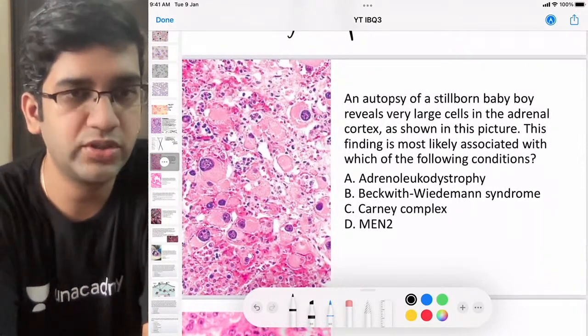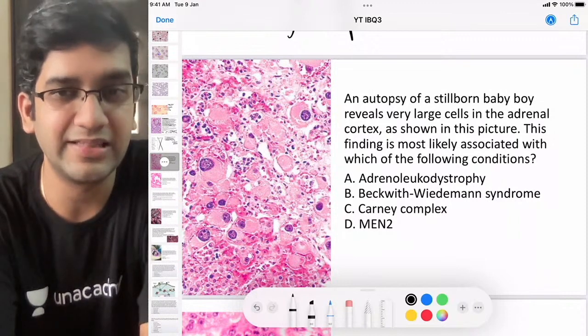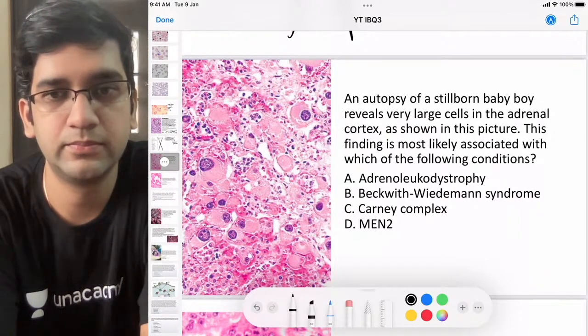This question, if you know this, it's just a spotter. I put this question just so that we understand that something like this exists. So take a wild guess, whatever comes to your mind.